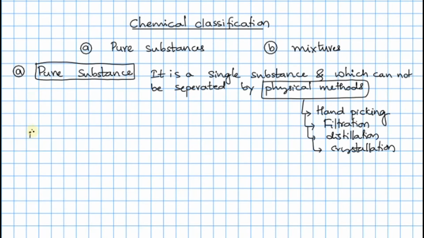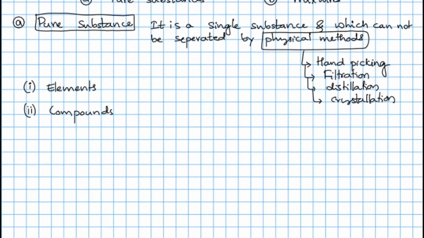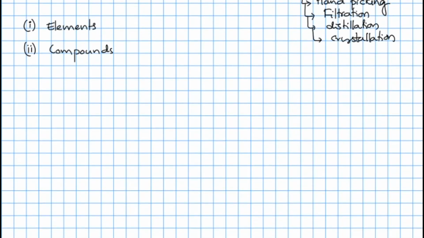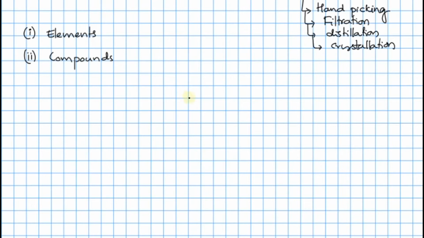The one is called elements, and the second one is called compounds. These are the two major types of classification, that is elements and compounds. So first we'll discuss the elements. What are the elements? The elements are nothing but a pure substance only, right?